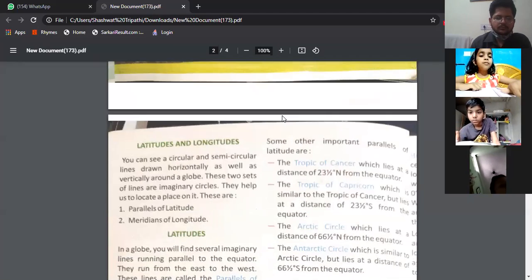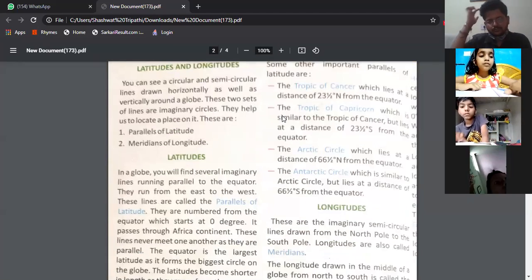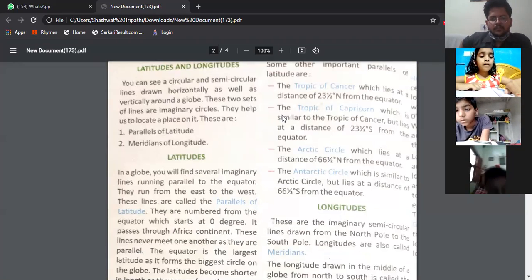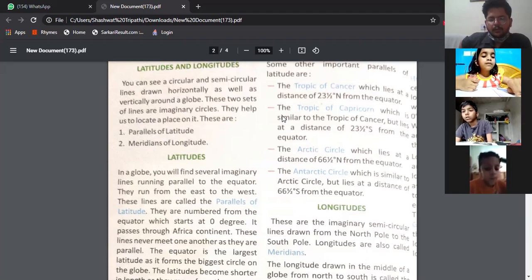Some other important parallels of latitude are: first, the Tropic of Cancer, which lies at a distance of 23.5 degree north from the equator.